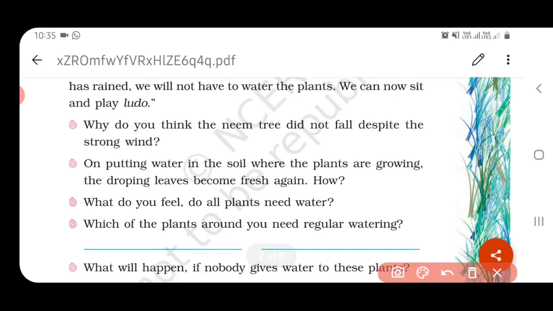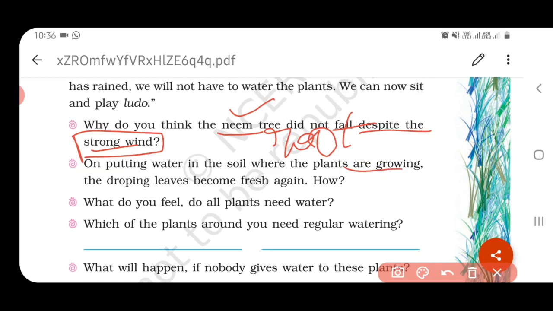And here is our next question. Why do you think the neem tree did not fall despite the strong wind? Only a branch of the neem tree had fallen, but the tree was very strongly fixed in the soil. This is because of the presence of very hard roots. So this is the reason that even though the wind is very strong, it could not make the neem tree fall.